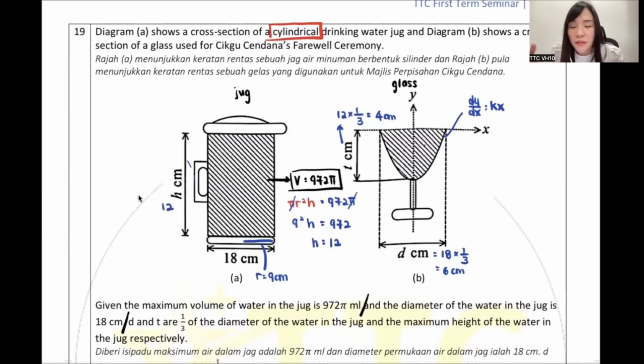So you must be thinking, then teacher, how to start? You know how to start, my dear. With these questions, KBAT, they love to give you a real object, and then they want you to find something out. But actually, when we do it, everything we do has an x-axis, y-axis, correct? So that's why this real object, you must put inside the x-axis, y-axis, and try to get more information from there. Can you guys see this is the y-axis, this is the x-axis that they already drew for me?